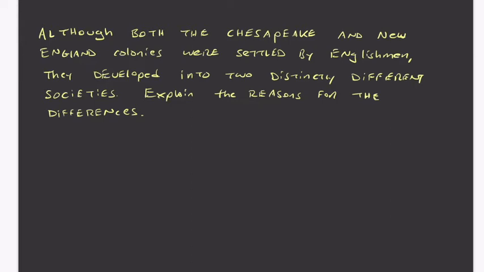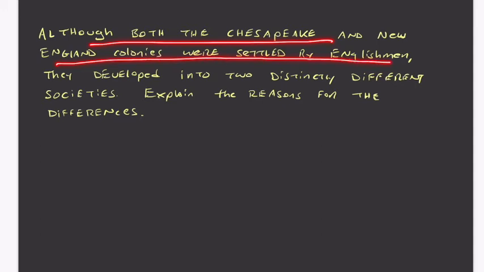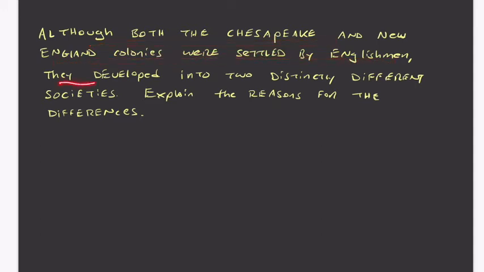Although both the Chesapeake and New England colonies were settled by Englishmen, people from the same country, they developed into distinctly different societies. So the prompt is to explain the reasons for these differences. This question is good because a lot of times when it came out, people looked at it as a comparison essay, asking you to compare the Chesapeake and New England, which is somewhat part of this, but really it's asking you to explain why these regions developed differently. So this is the big part of this.